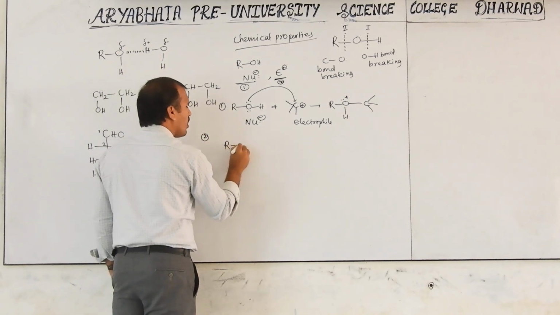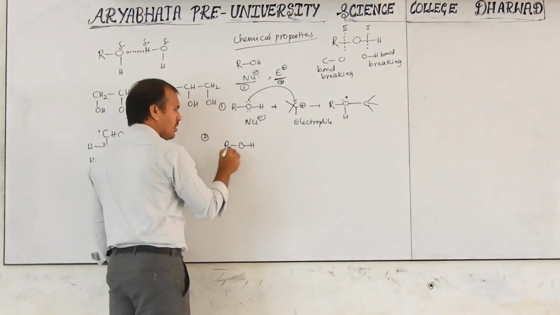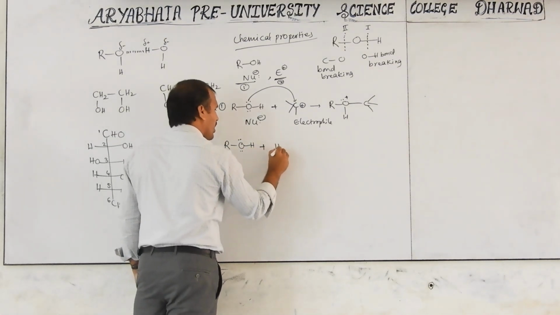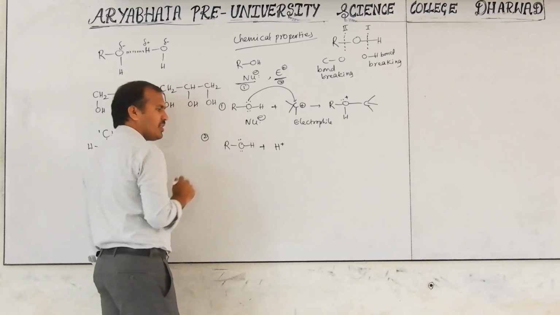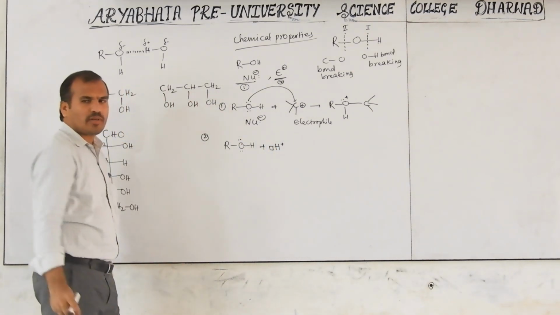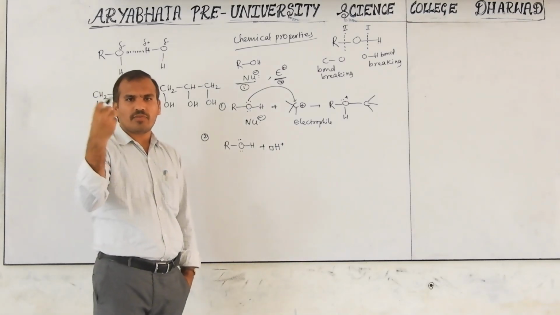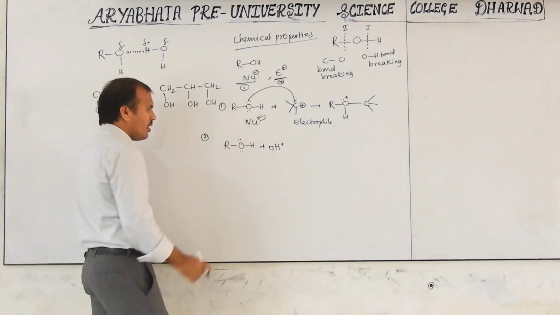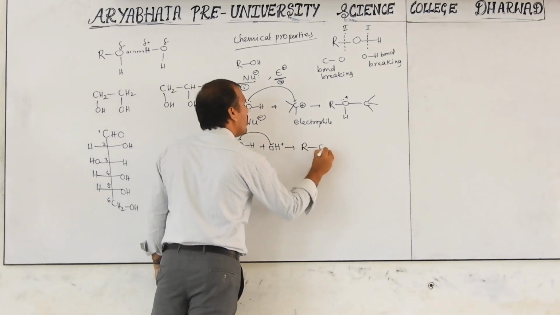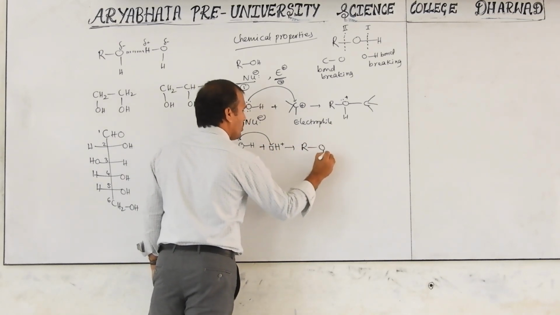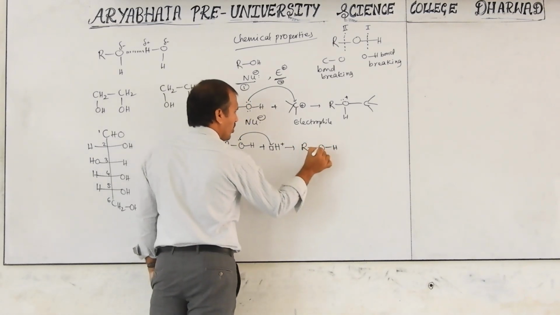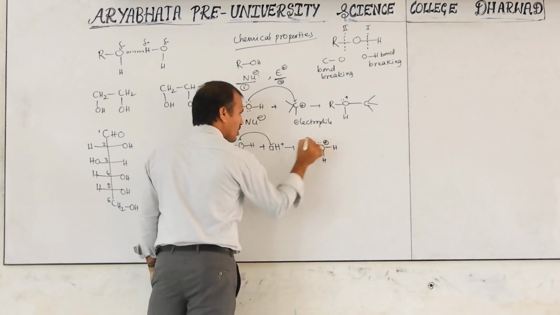Now ROH. This has a lone pair of electrons. If we have any electron deficient species like H plus, H plus has a vacant orbital. I already told you that for 1s, 1 electron, when that electron is also lost, there is a vacant 1s orbital. Then it forms like this: ROH2 plus. One lone pair is donated, and the other lone pair is present along with the positive charge.